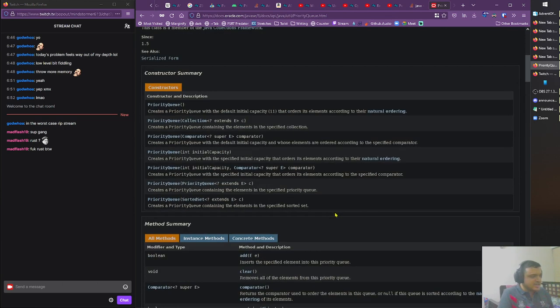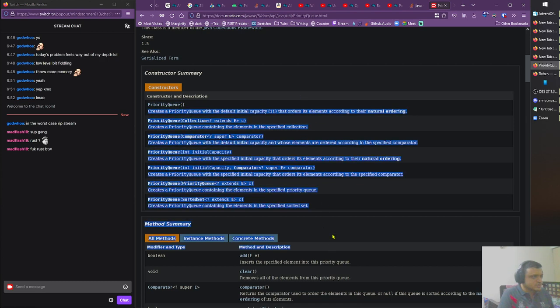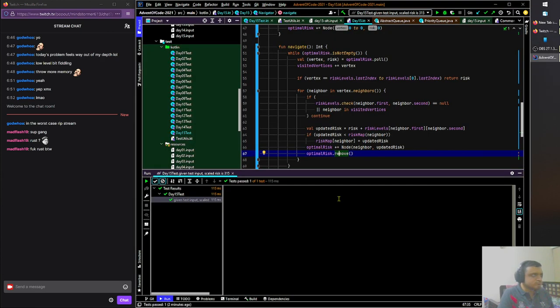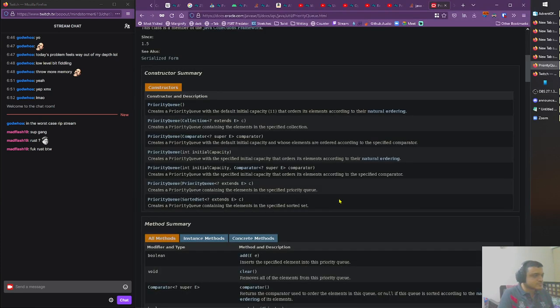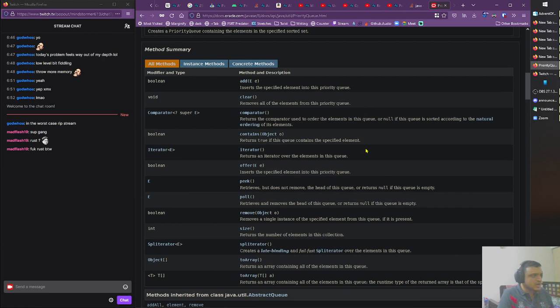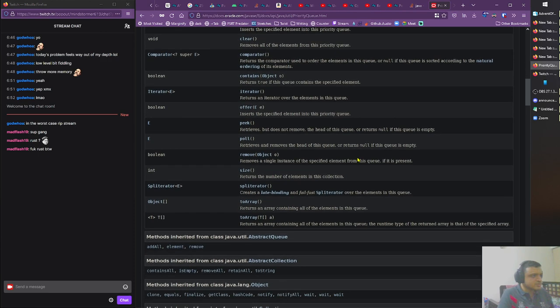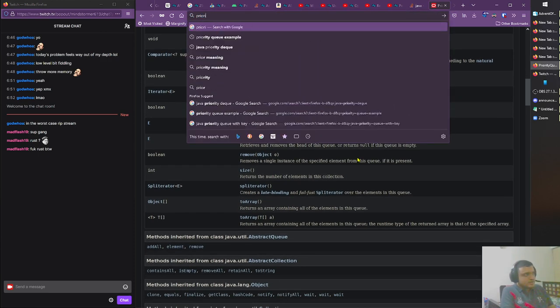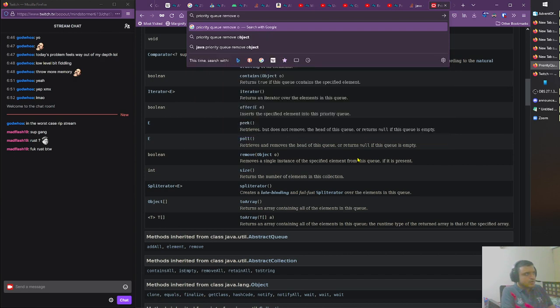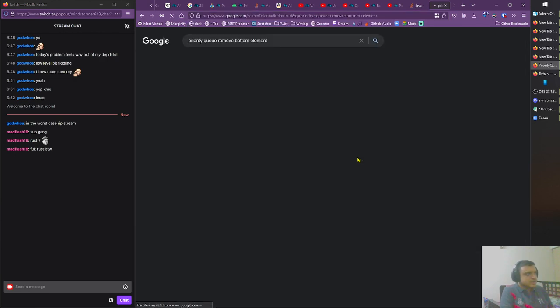Rust, I think any other language will do better memory-wise right now for this question. For sure. Memory optimization. Okay, this is the problem. Default initial capacity, comparator, blah blah blah. Add, clear, comparator. Remove bottom element. There is a remove I, not at the top of the priority queue.